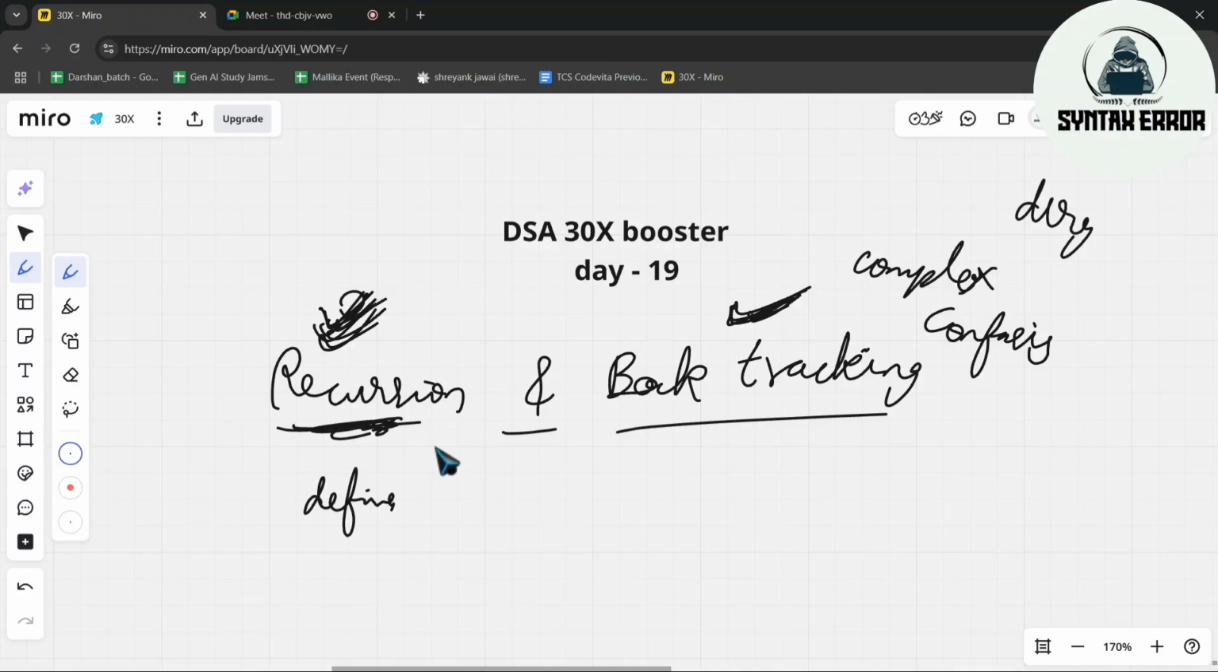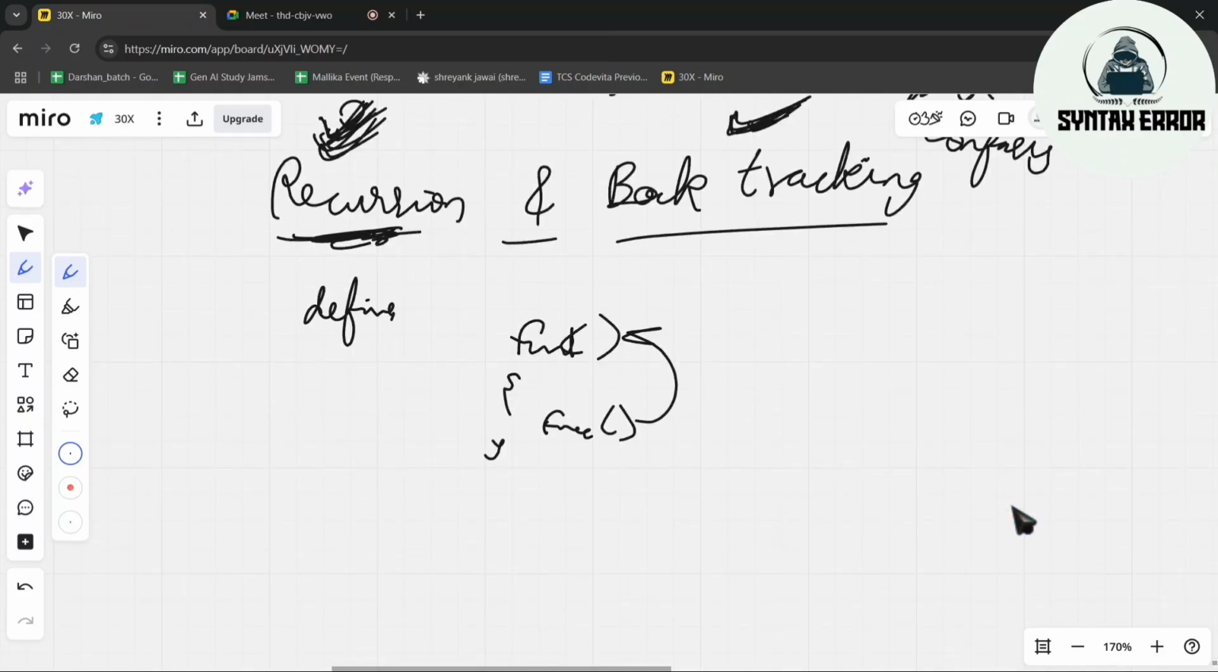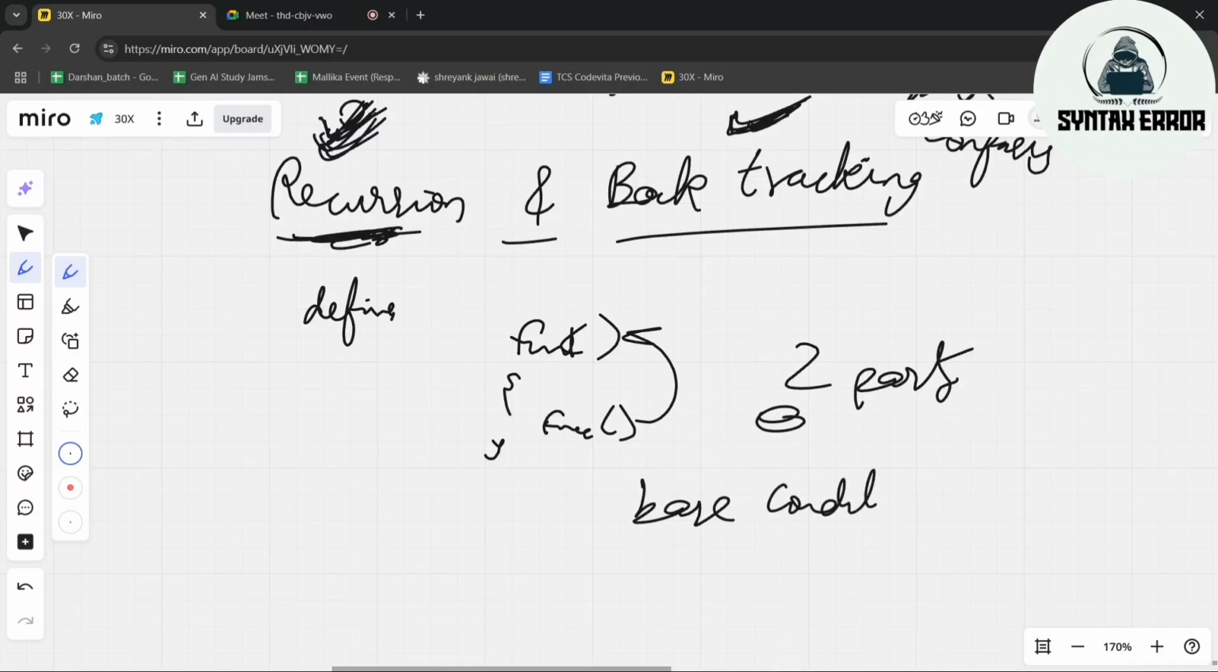So the fundamental thing is when a function calls itself, when inside a function we are calling this function again, that's called recursion. Recursion contains two parts. One part is when a function calls itself. Another part is the base condition.